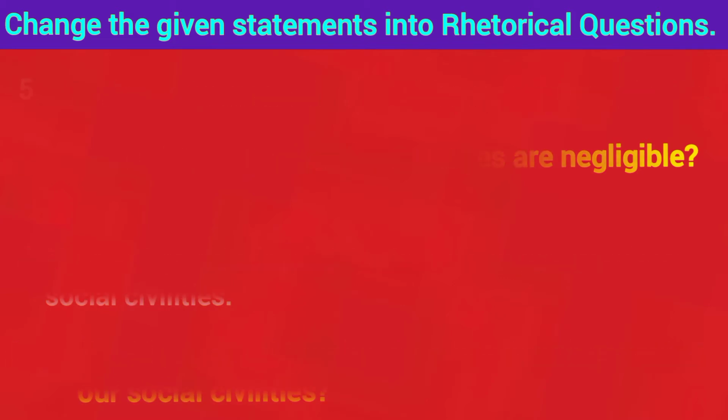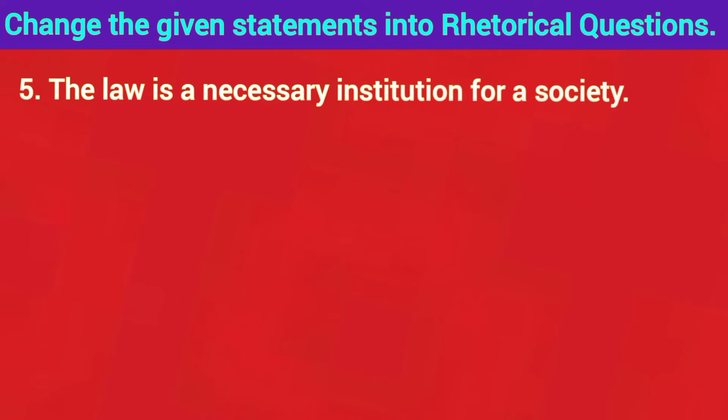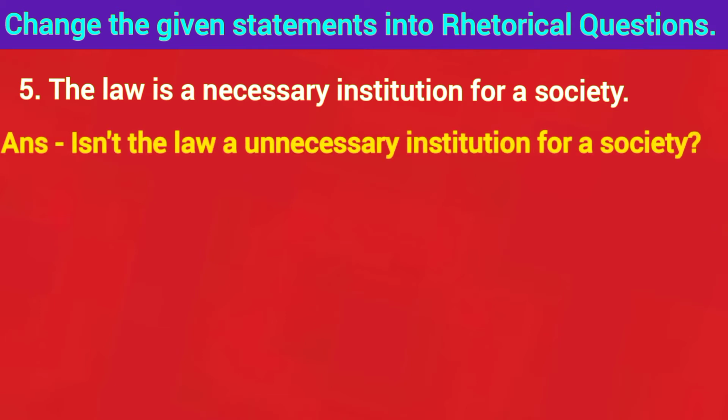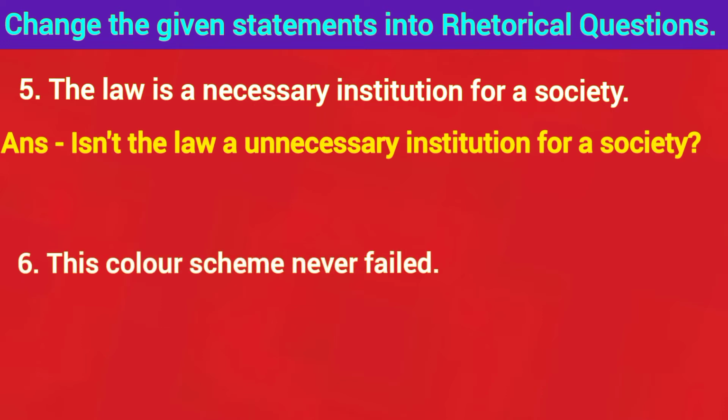Fifth sentence: the law is a necessary institution for a society. Here the rhetorical question is, isn't the law a necessary institution for a society? Then sixth: this color scheme never failed. This statement is negative because there is never. If there is never in the statement, you have to use ever in the rhetorical question.